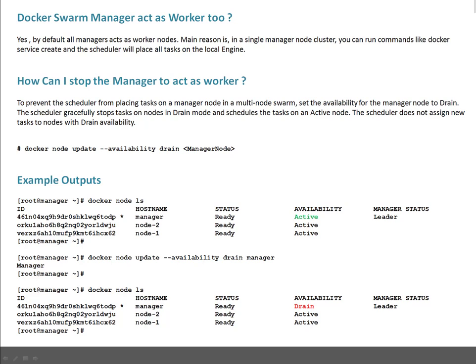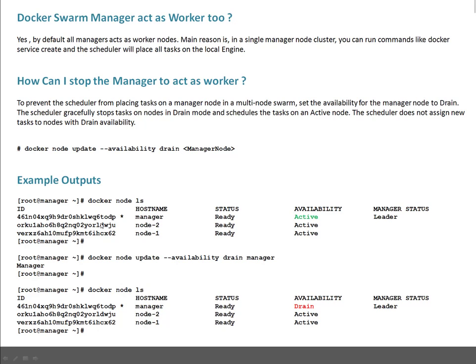To prevent the scheduler from placing tasks on the manager node in a multi-node swarm, set the availability of the manager node to drain. As I mentioned in the last sessions, drain means no scheduling will happen on a node whose availability is set to drain. Plus, if anything is already running, that will be moved to a working node. How can you do that? You can use docker node update --availability drain and the manager node. It will make sure there is no new scheduling on this particular node, plus whatever is already running is moved to some working node.